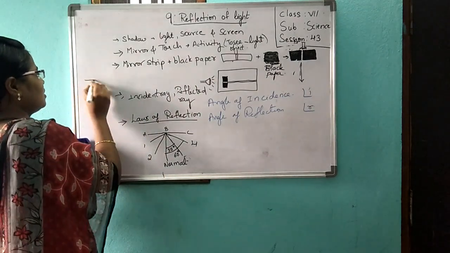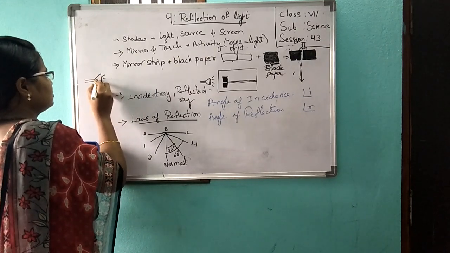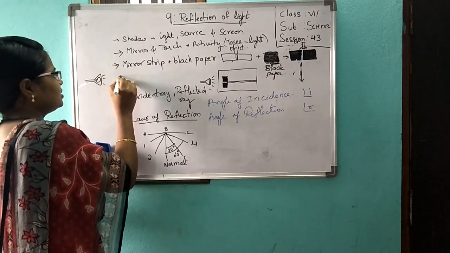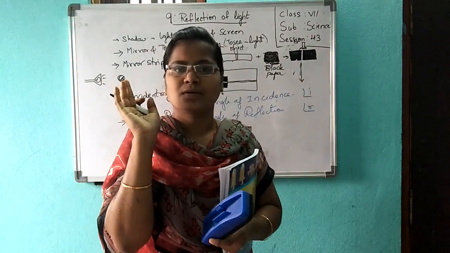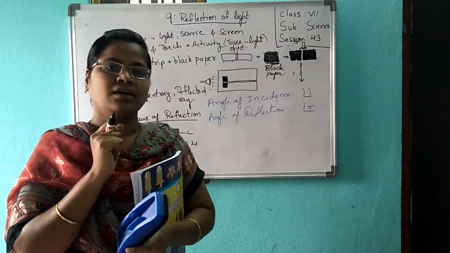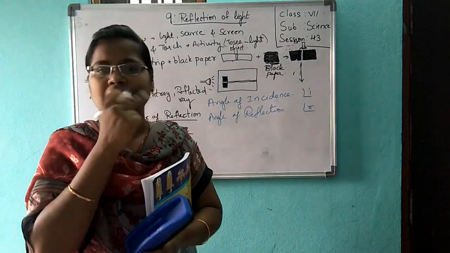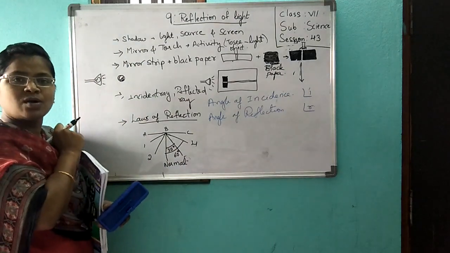See, I am putting a torchlight here. Here there is a ball. Okay, I have switched off all lights. You cannot see the ball. When I switch on the light, I can see the ball. How?